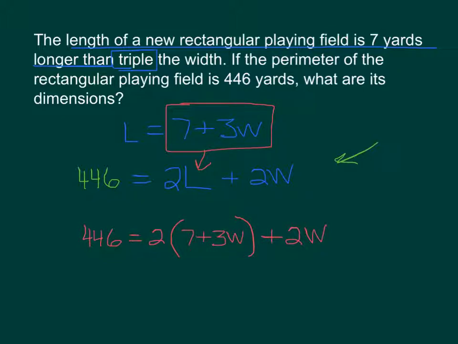And then write the rest of that equation. We'll need to distribute. So 446 equals 2 times 7, 2 times 3W, and then the plus 2W. We got some like terms there.